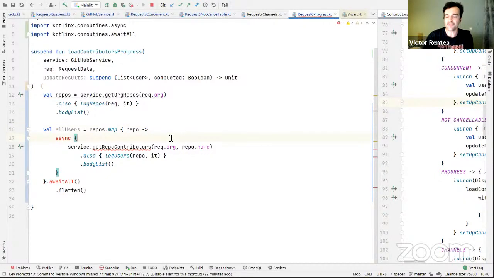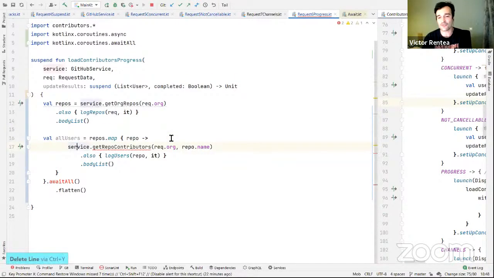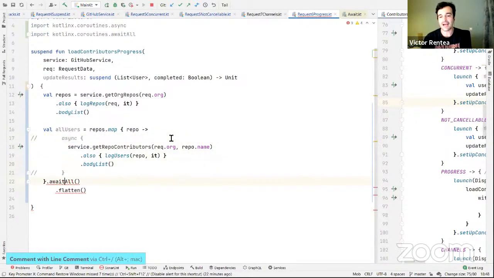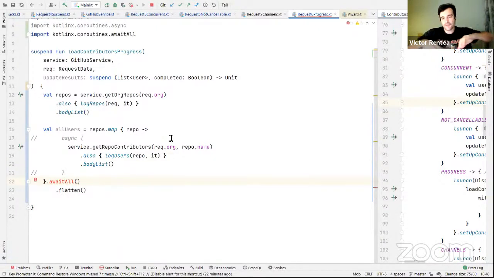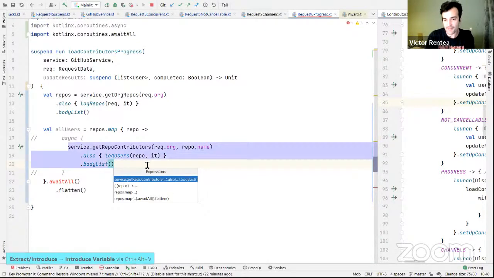Now, to make things simple, I will make the execution on one single thread, in a single coroutine. I will not fork to different workers. Basically, going to the repositories with a map, calling that, which is a suspend function, body list, and when that is done, let's make a variable out of this.